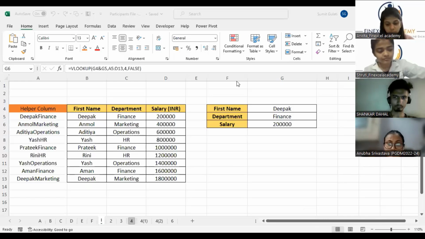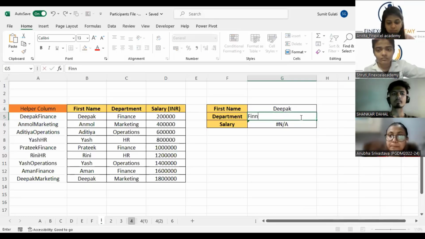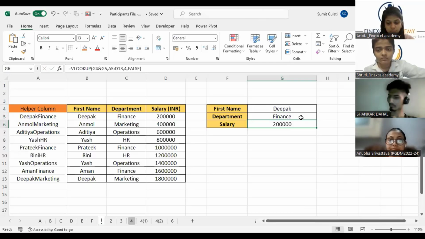It will not, Priyanka. You have changed it here, NA is coming because if you write HR here, it will give you an NA. Make sure you are writing a combination which is available out here. Yes, if you do Deepak with finance, that will also work, as long as the spelling is right, it will work well. But if you change something else, it won't.